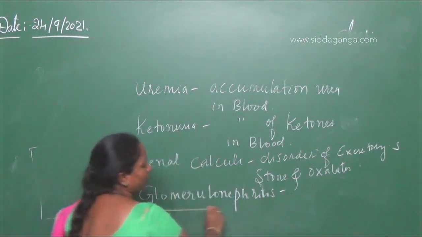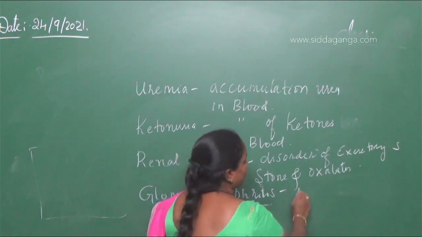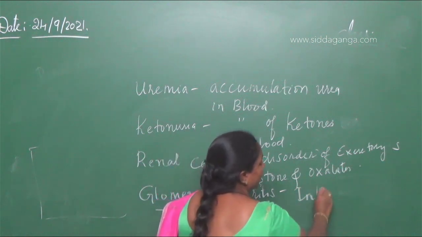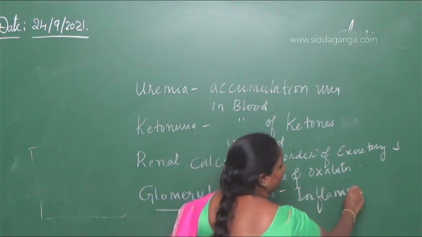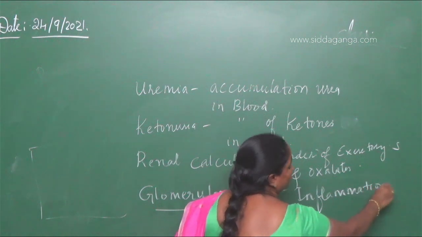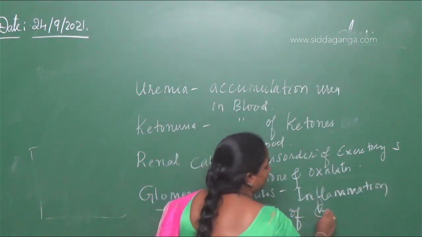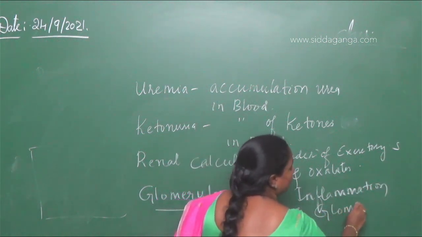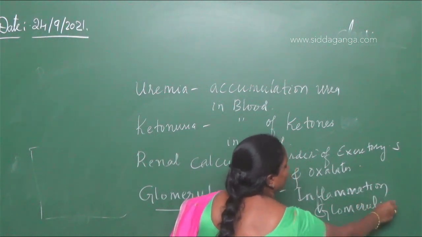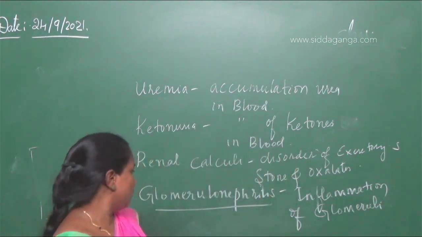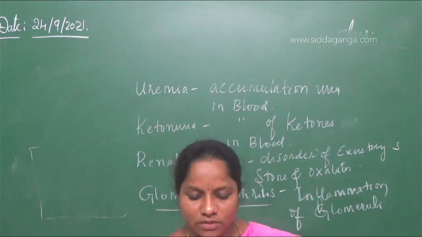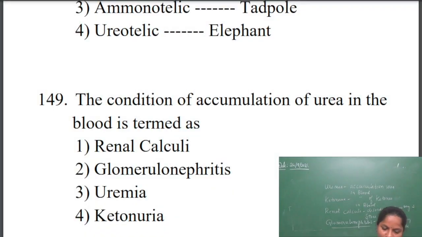Here there is inflammation of the glomeruli. Inflammation of glomeruli is called glomerulonephritis. So when you read the question, you should know the options there.